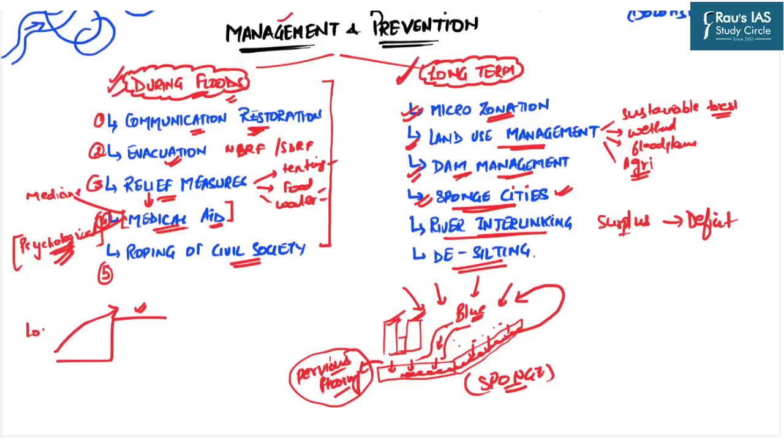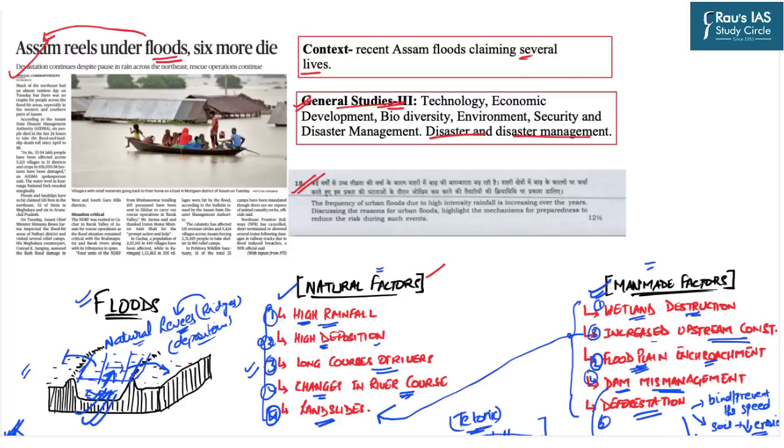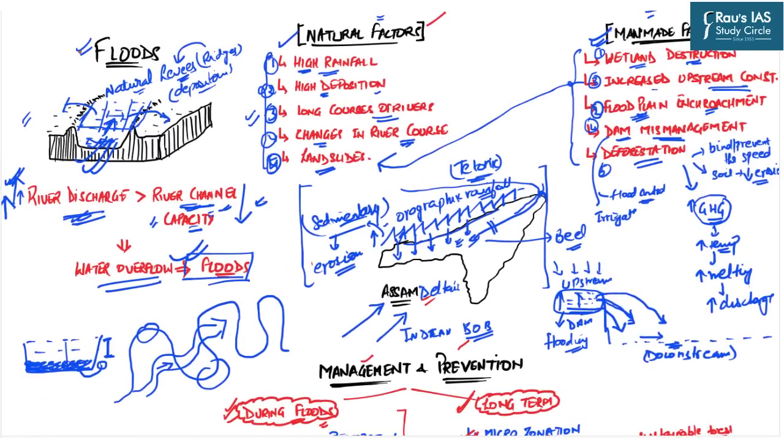So this was a bit lengthy topic and hence we will revise this topic in brief once again. As we have discussed, this topic has appeared on page number 12 and is in relation to the recent Assam floods. In the beginning we discussed the basic concept of floods: whenever the river discharge or the volume of water increases vis-a-vis the river channel capacity, the water is bound to have spillovers, which in turn leads to floods.